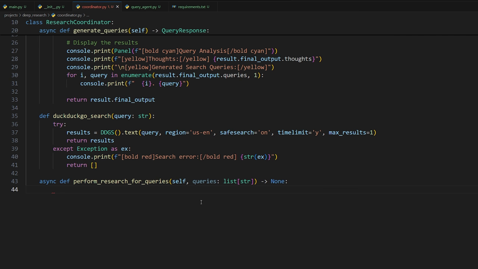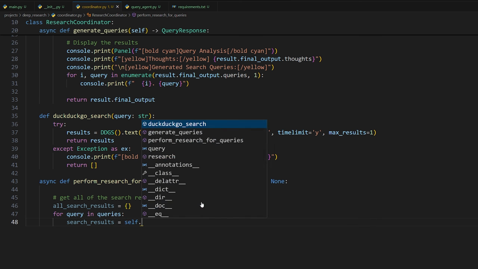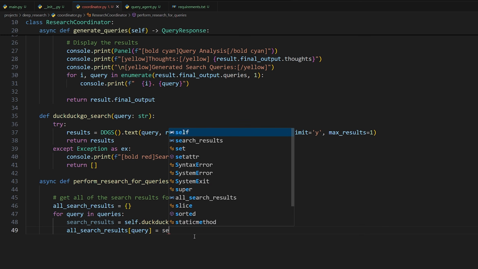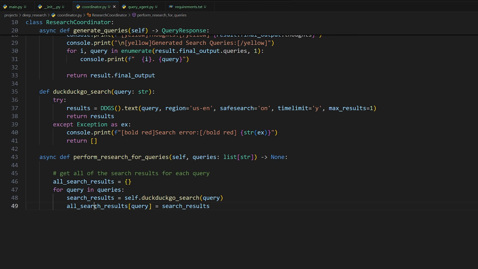All right, so now we can come back here. And so what we want to do is get all of the search results for each query. So we're going to make a little temporary data structure to store this. So search results is equal to this. And then for every single query that we're passing in, so for query in queries, we're going to call our function, self.duckduckgo search, passing that query. We're going to store it by the query. So all search results query is equal to search results. So that later on when we're accessing this, we can associate our search results with each query, okay?